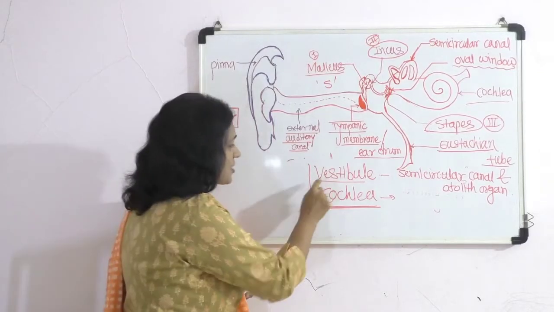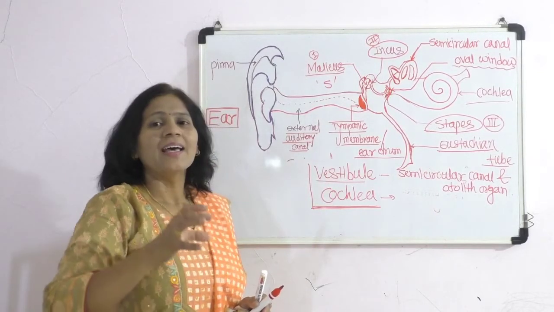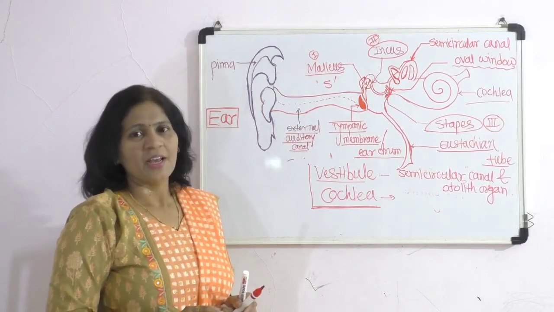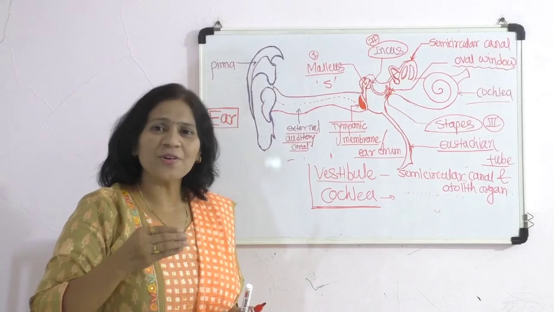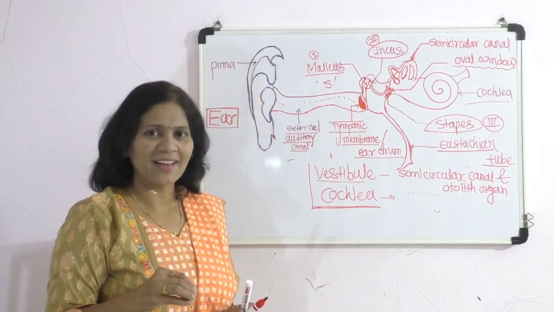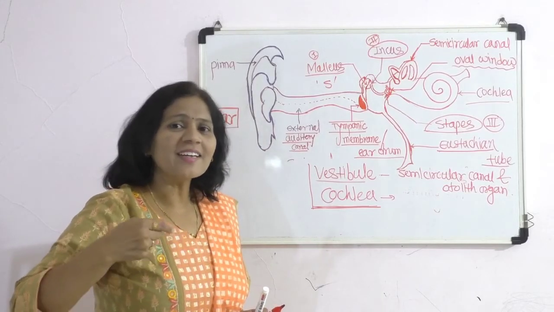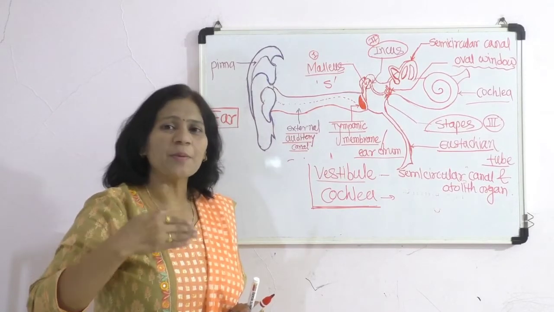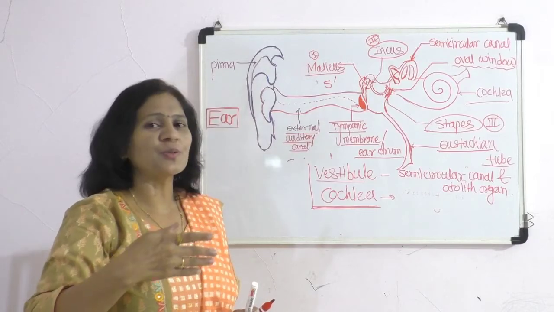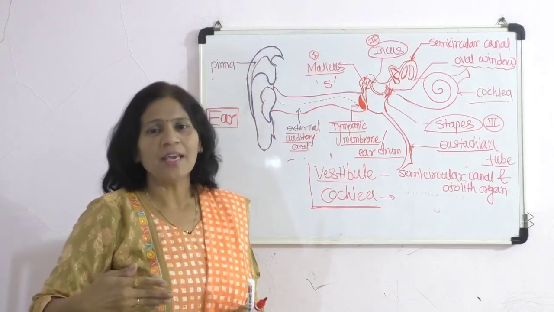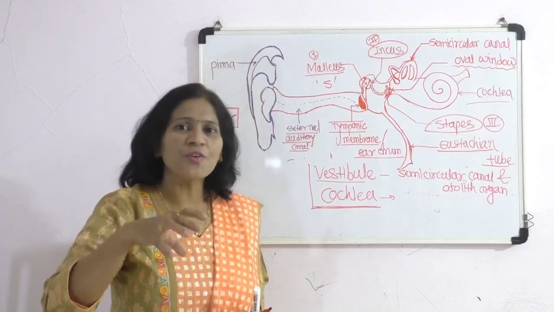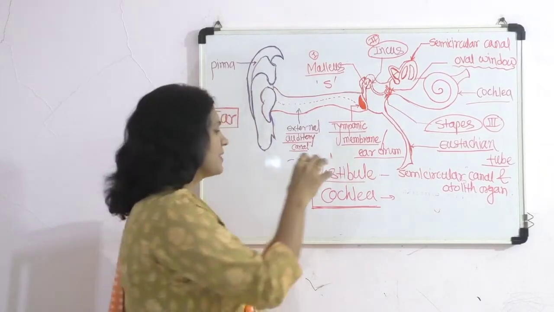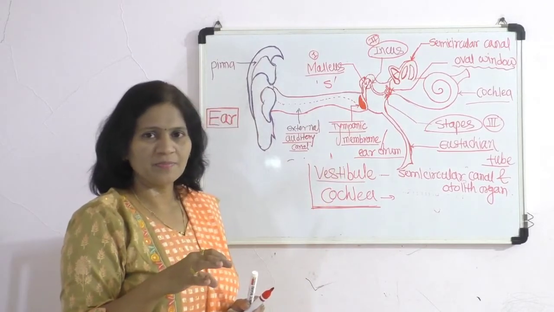It means that in these two organs there are specialized cells which receive the external stimuli and convert them into impulses, and further this impulse is carried up to the central nervous system, in which there are specific areas related to interpreting this sensory impulse.